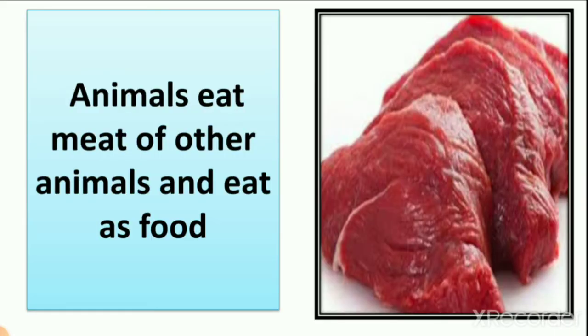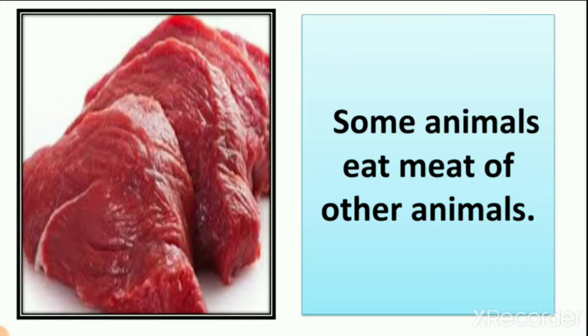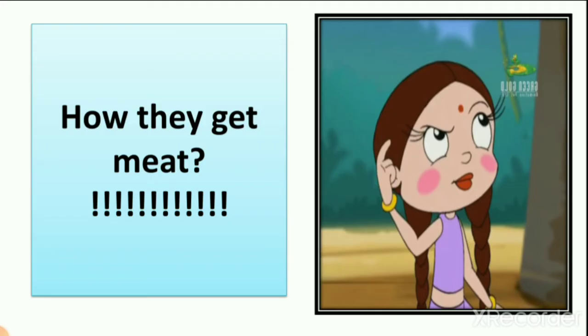Some animals eat meat of other animals. We also learned that some animals kill other animals and then eat, and some animals eat dead animals.